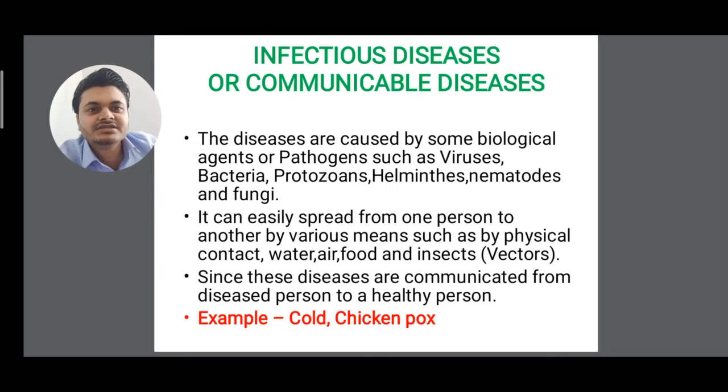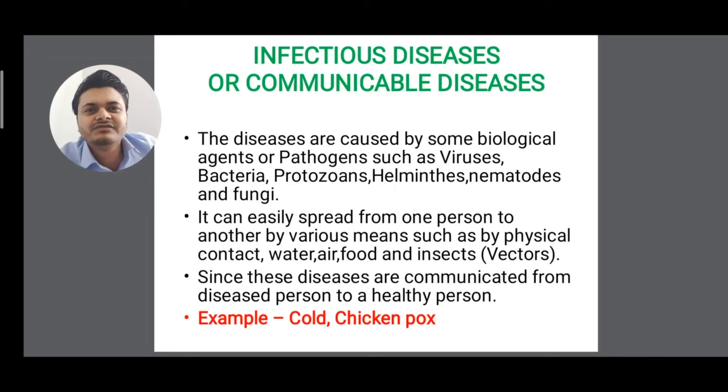Next point is, it can be easily spread from one person to another by various means such as physical contact, water, air, food, and insects in the form of vectors. These diseases are transferred from a diseased person to a healthy person.